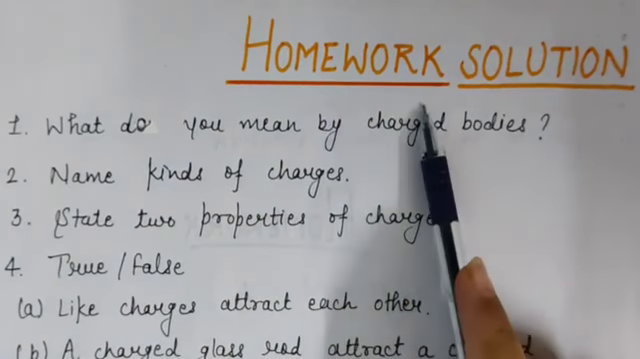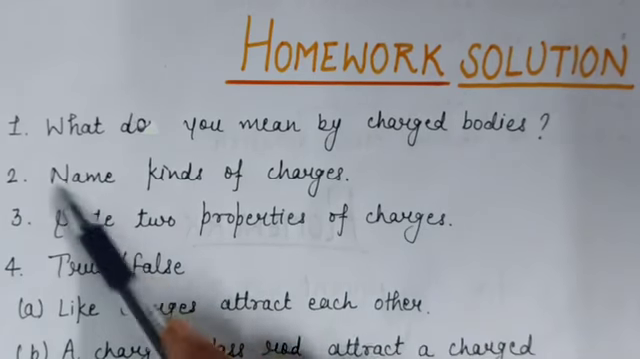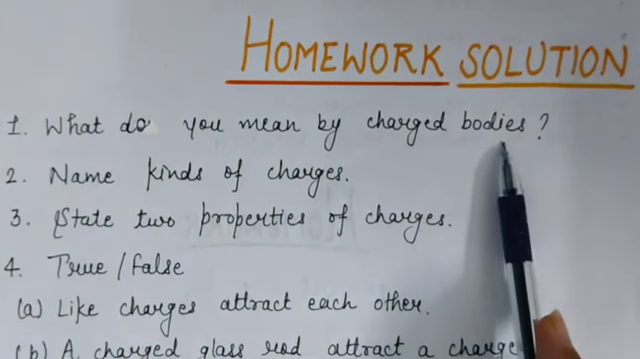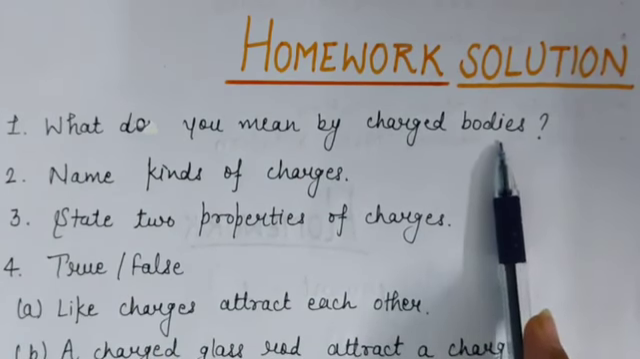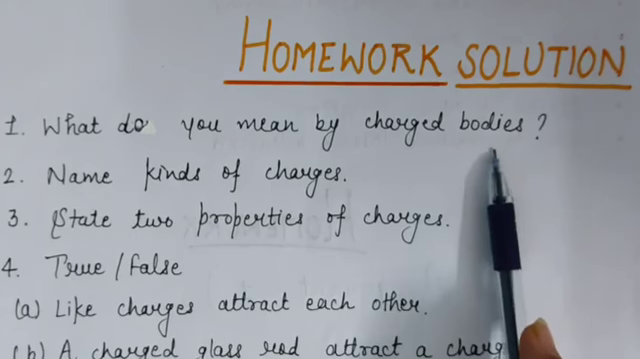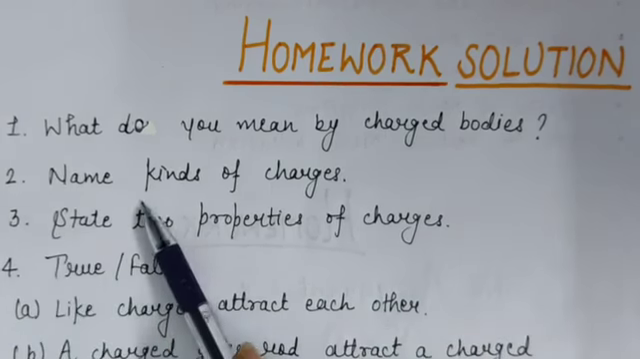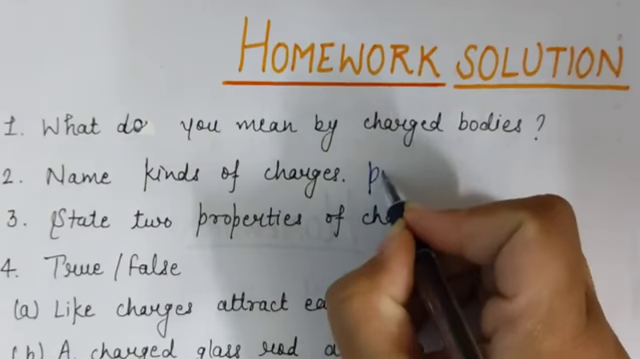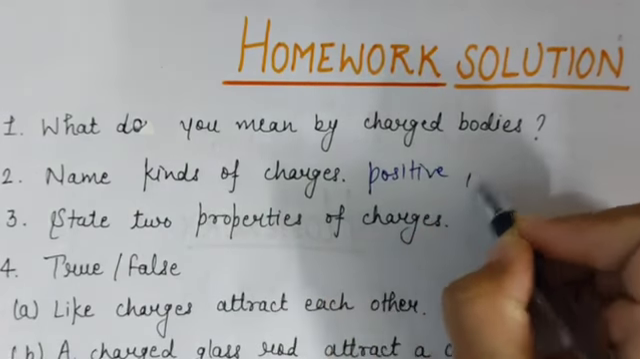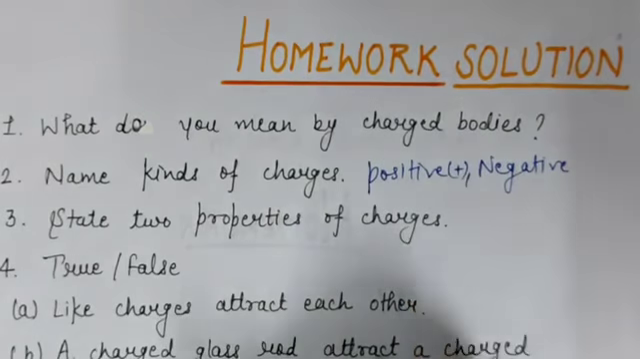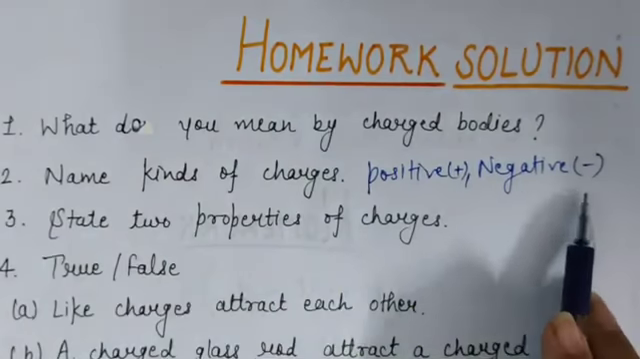So now we will discuss the homework solution of the previous lecture. Your question number 1 was, what do you mean by charged bodies? So the answer is, when two bodies are rubbed against each other, both of them acquire some charge, and such bodies are called charged bodies. Second question, name the kinds of charges. There are two types of charges. First is positive charge and second is negative charge. The symbol of positive charge is plus and negative charge is represented by minus.